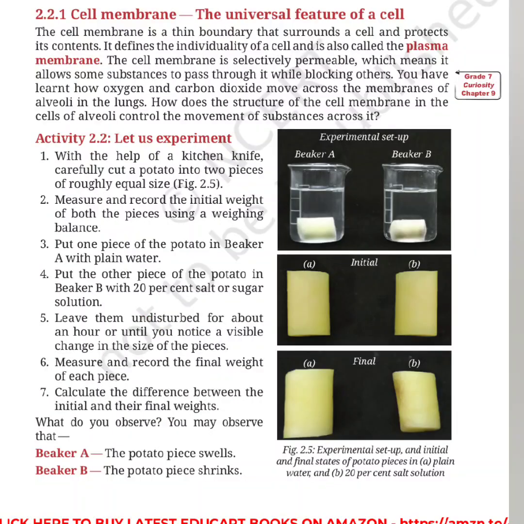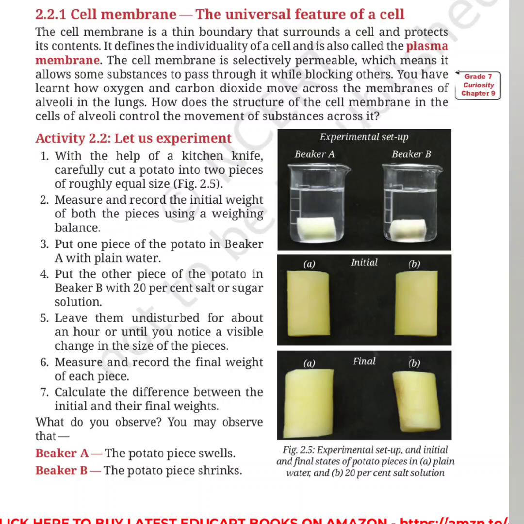Here is an activity to learn osmosis, and after that we will learn diffusion also. These are the two different processes in which the movement of particles can be seen. For the osmosis activity, we need to take two equal sized potato slices. One potato we will keep in beaker A and the other one in beaker B. Beaker A contains plain water and beaker B contains salt water. You can also take sugar water. No problem at all. We need to add some kind of salt or sugar into the water.